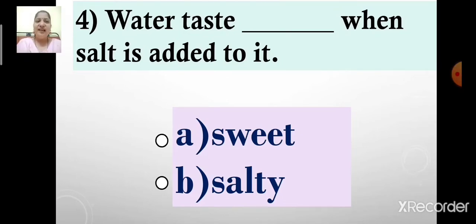The options are option A sweet and option B salty. Now children, identify the correct option. Which is the correct answer? Option A sweet or option B salty? How does the water taste when salt is added to it?